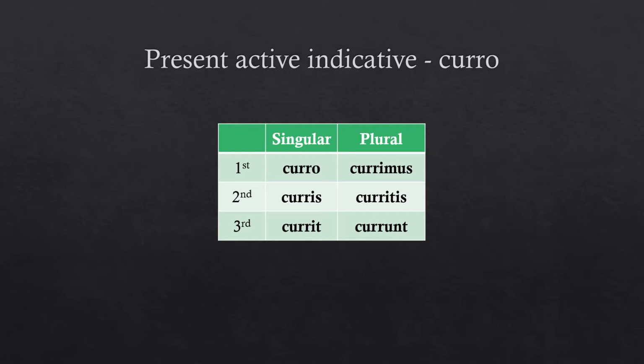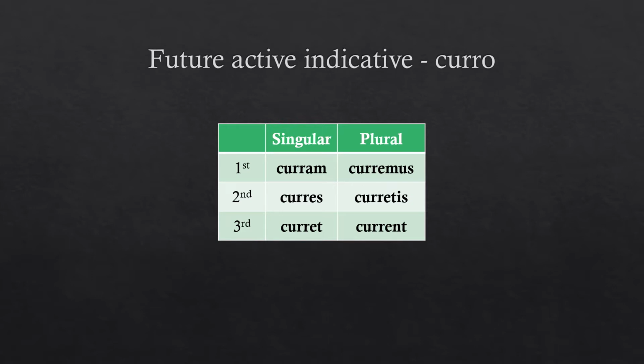Here's curro, run, conjugated in the present active indicative. Curro, I run, I am running, I do run. Curris, you run. Currit, he, she, it runs. Currimus, we run. Curritis, you all run. Currunt, they run.